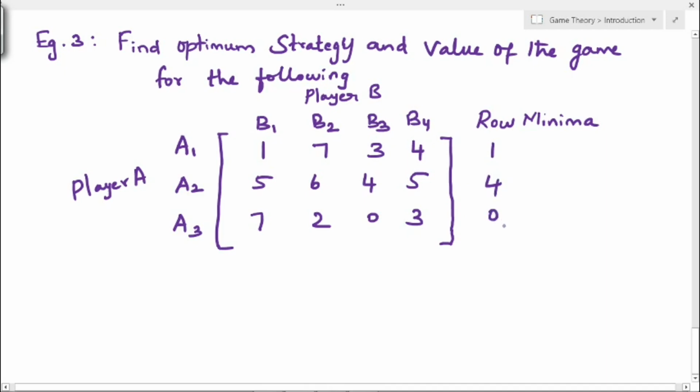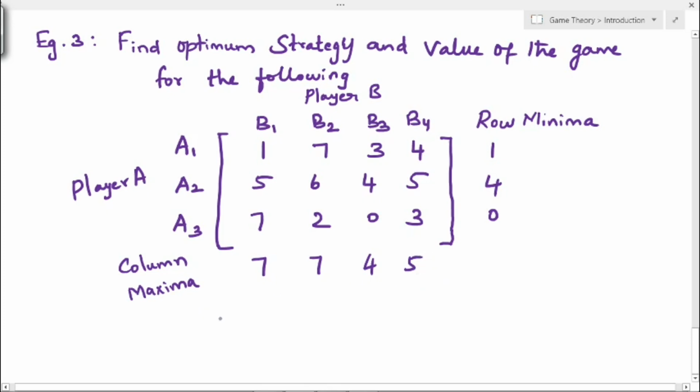Next, column maximum. For player B, in the first column the maximum value is 7, which is his maximum loss, in column 2 also 7, column 3 maximum is 4, and column 4 maximum value is 5. So these are the maximum losses for player B.